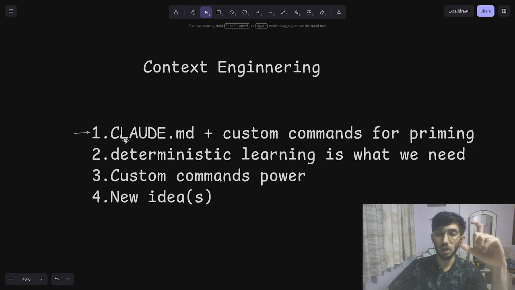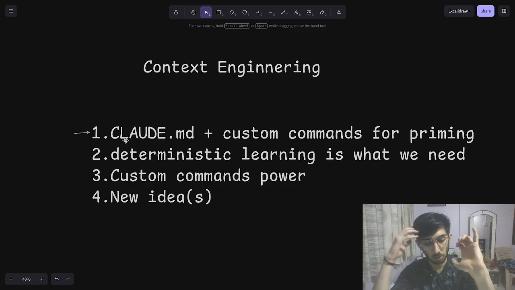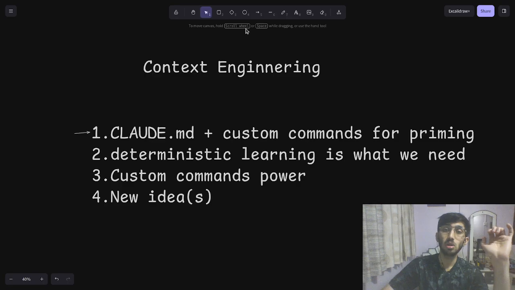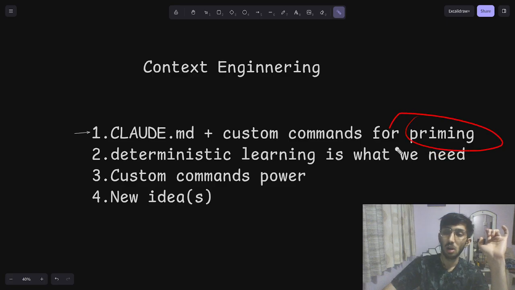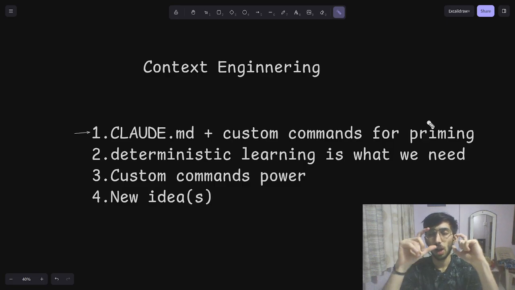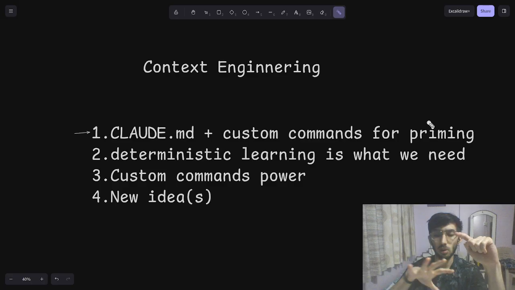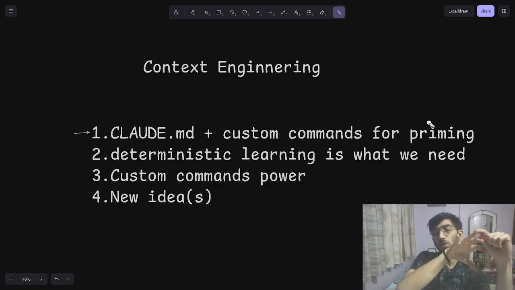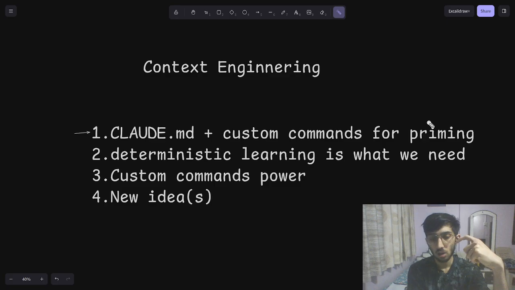What I should do instead is create a bare minimum Claude.md or agent.md file and use custom commands with it for priming specifically. Let's say I want the coding agent to do the work in the database, so I would prime it with the instructions, workflows, and objectives I have for that agent to work in the database. If I want that agent to work in the backend in FastAPI, I would have a different custom command that would train it on how to do that.